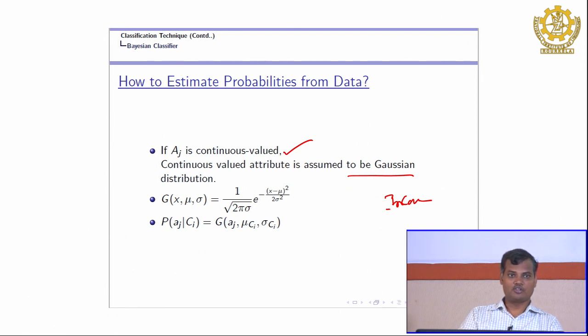So, it is a 1D Gaussian distribution, which we can write as 1 by root over 2 pi sigma, e to the power minus (x minus mu) square by 2 sigma square. Here mu is the mean, and sigma is the standard deviation of all the values belonging to that particular attribute.